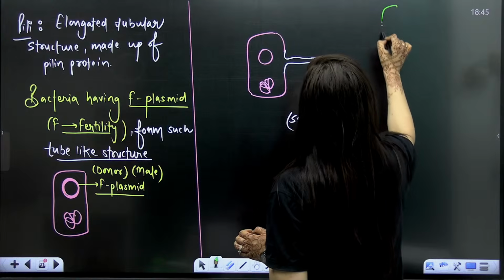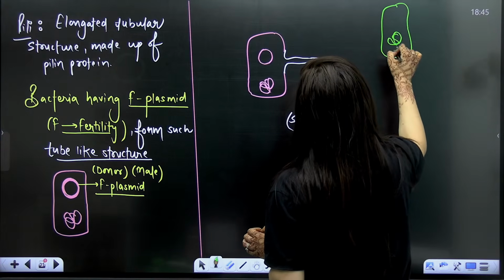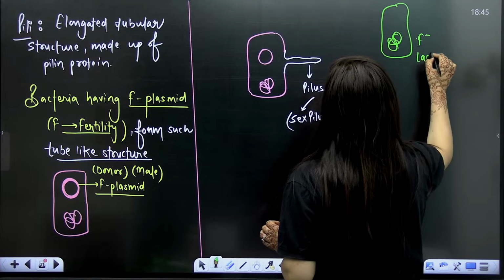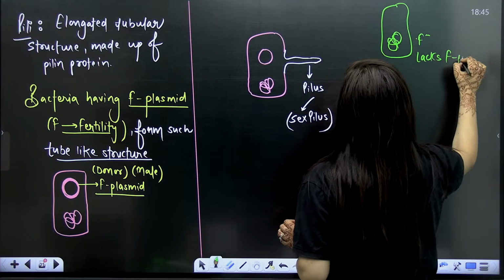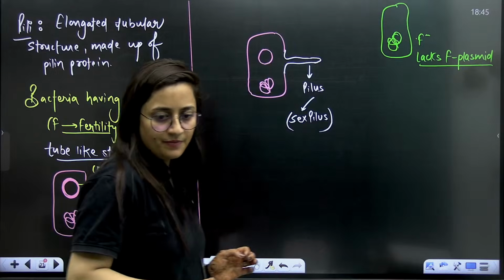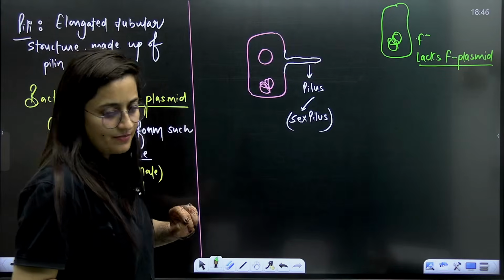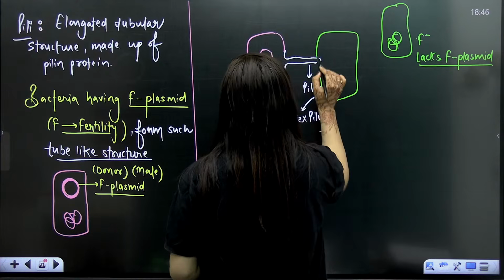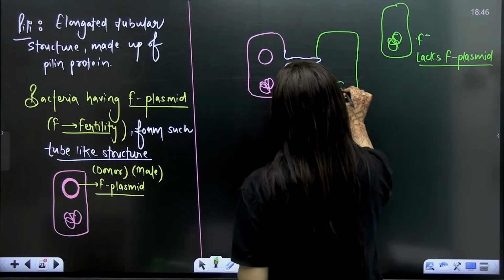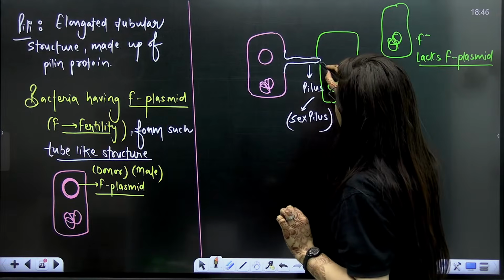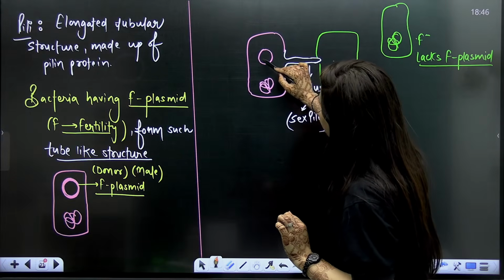Let's suppose this is another bacteria. It is F minus. Why? Because it lacks the F plasmid. It is considered as female. So what's going to happen now? This bacteria, with the help of this tube-like structure, will get attached to this particular bacteria here.